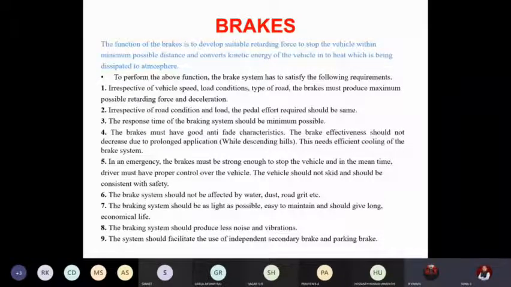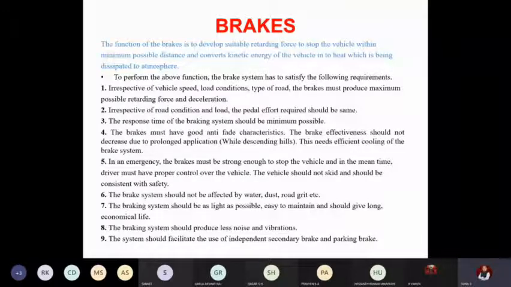So the vehicle should have these two properties. One is ABS, anti-lock braking system, and second is the EBD, electronic brake distribution. Okay. So then only the driver will have complete control over the vehicle. You just browse some of the brochures of various company vehicles. In some of the vehicles, these parameters will be there. In low-end cars, you cannot find this.